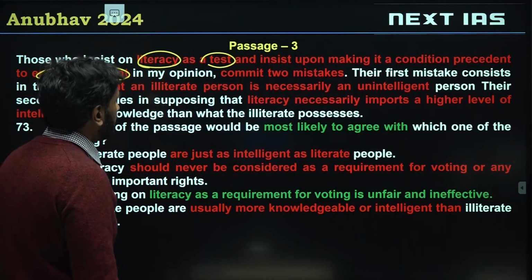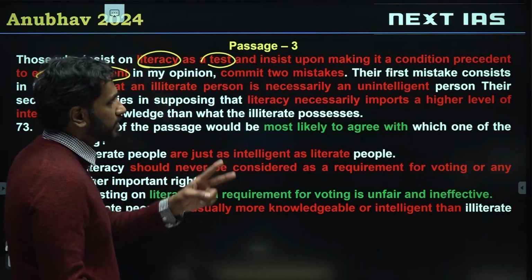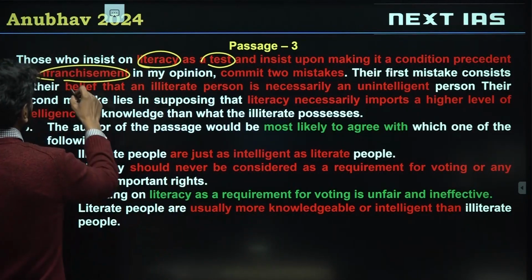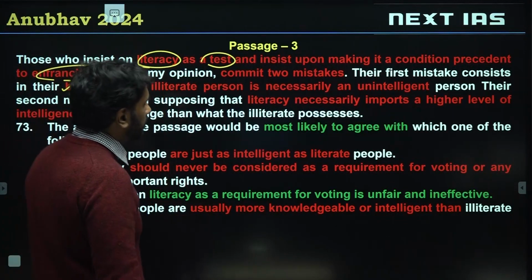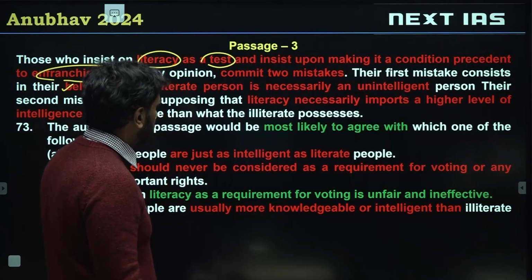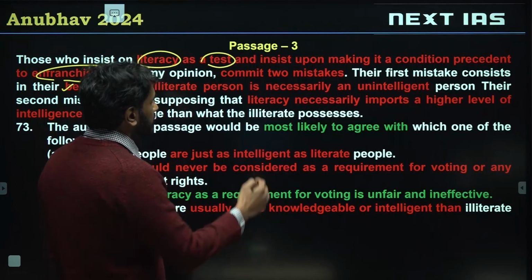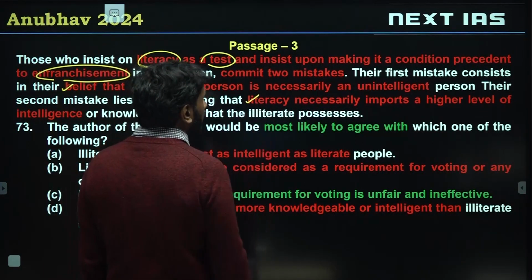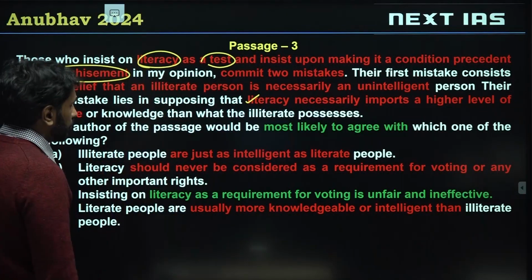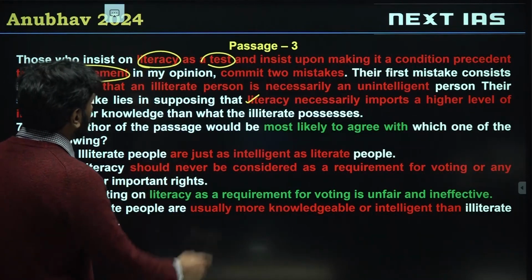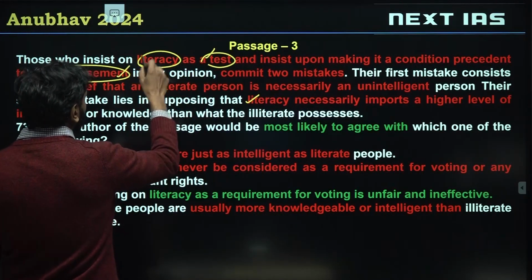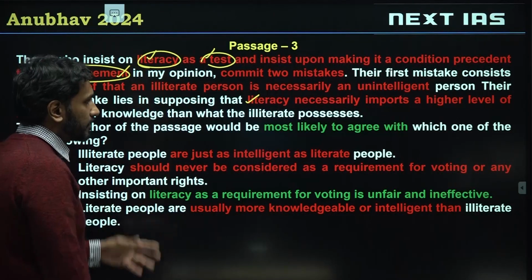If you use it as a test for voting, then you make 2 mistakes. First mistake is the belief that an illiterate person is necessarily an unintelligent person. The second mistake is literacy necessarily imports a high level of intelligence or knowledge. So these are the 2 negative outcomes of putting literacy as the test for voting.